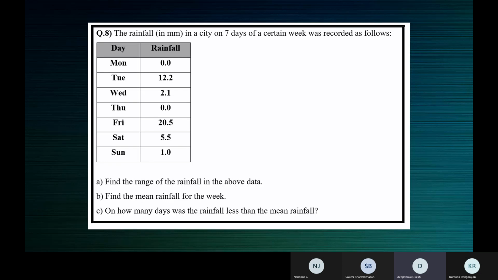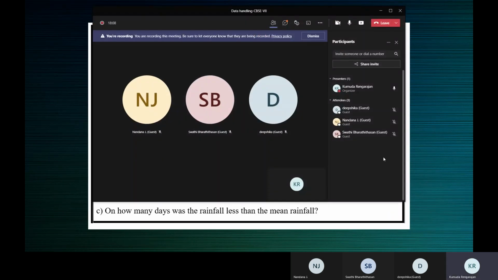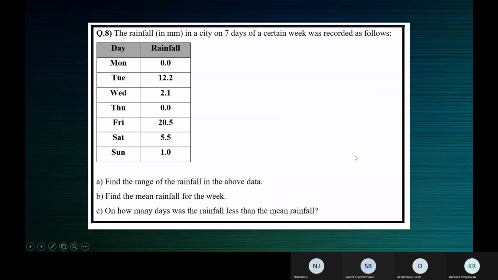20.5, ma'am. When I started the meeting, only 3 of you were there. Let me just check if the others have now joined. Yeah, only 3 of you. Okay, so 20.5.